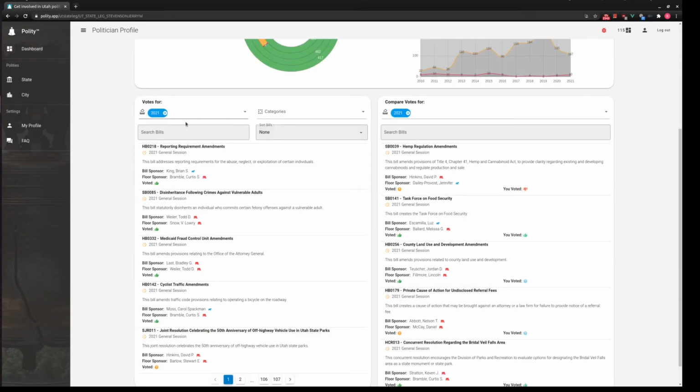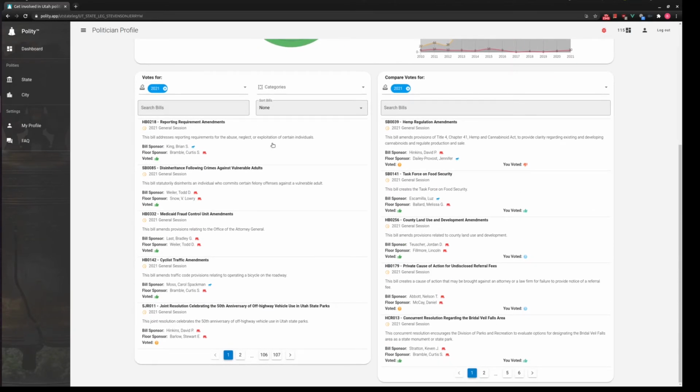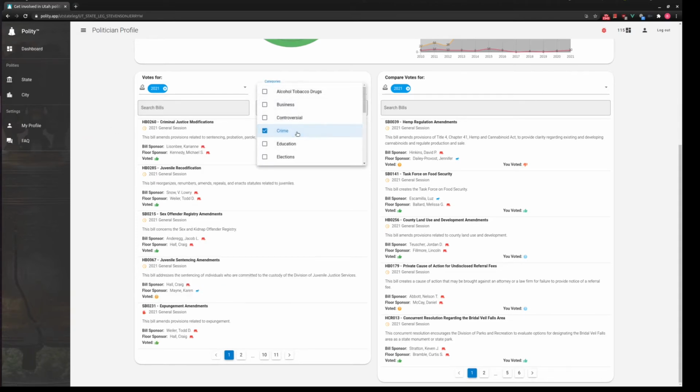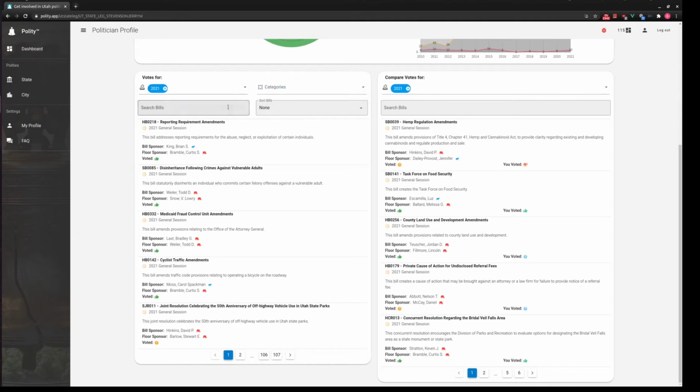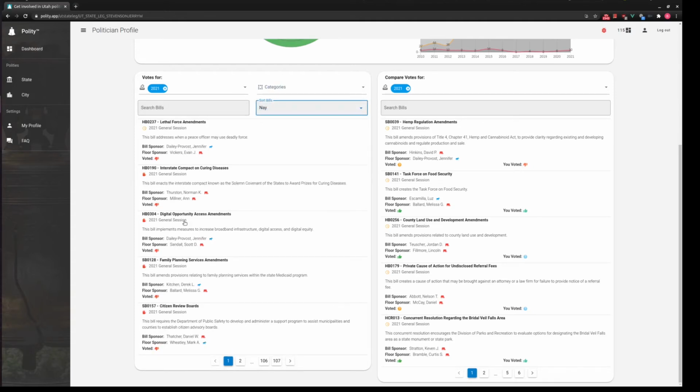I can drill down farther to see, for 2021, how he voted on bills that had to do with crime, business. I can load up different categories. I can search for bills, and see all the bills he voted nay on. And then right here on this compare vote, the bills that show up here are bills that I provided feedback on.